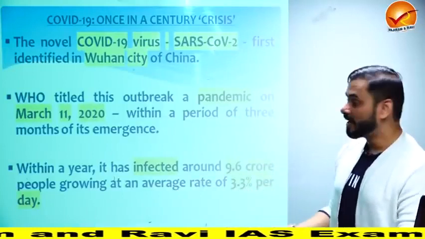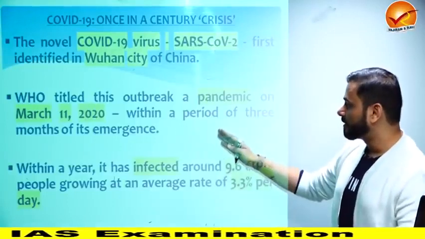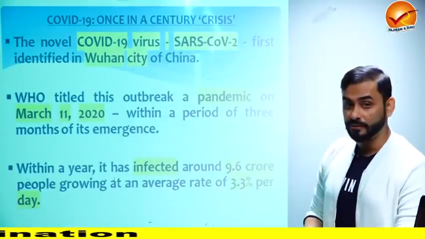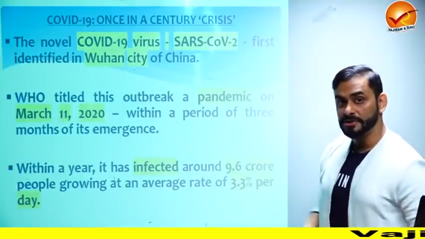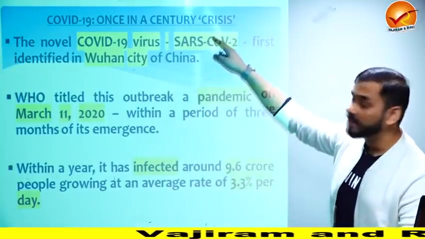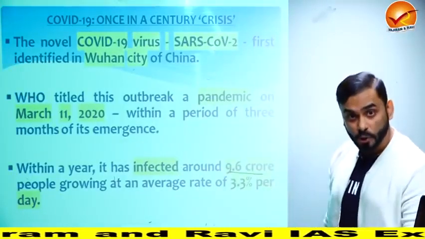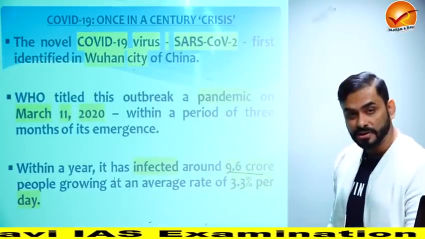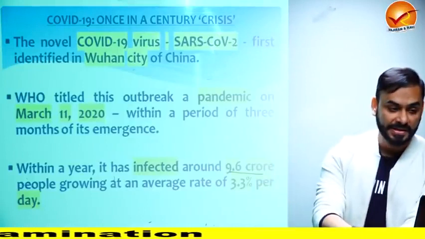Now WHO, World Health Organization, within 3 months of identification of this crisis, called it a pandemic. Imagine the scale and the scope of the problem that it caused. Imagine the speed at which it was impacting the health. Now, within a year, so why is it lethal? Why is it once in a century kind of crisis? Because within a year, it has infected almost 9.6 crore people. Can you imagine? Almost close to 10 crore people. And it is growing at an average rate of 3.3% per day. Hence, it is once in a century.